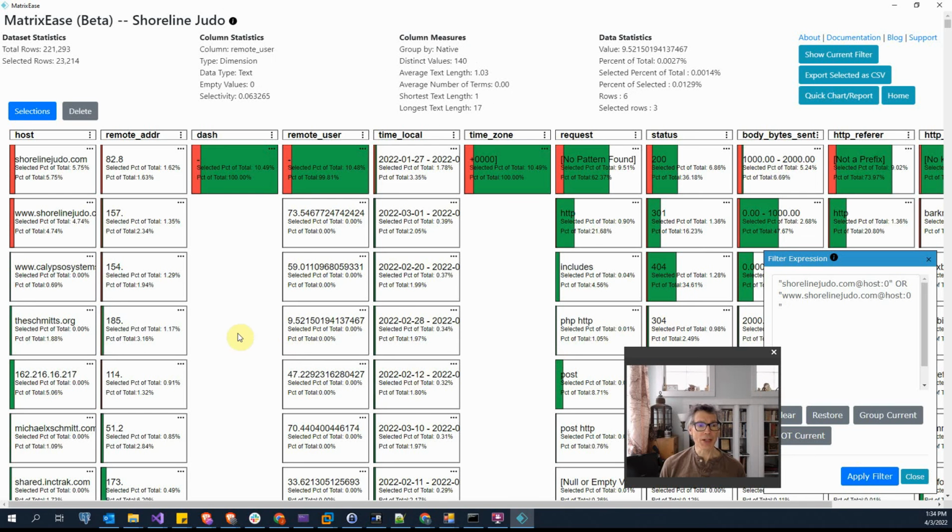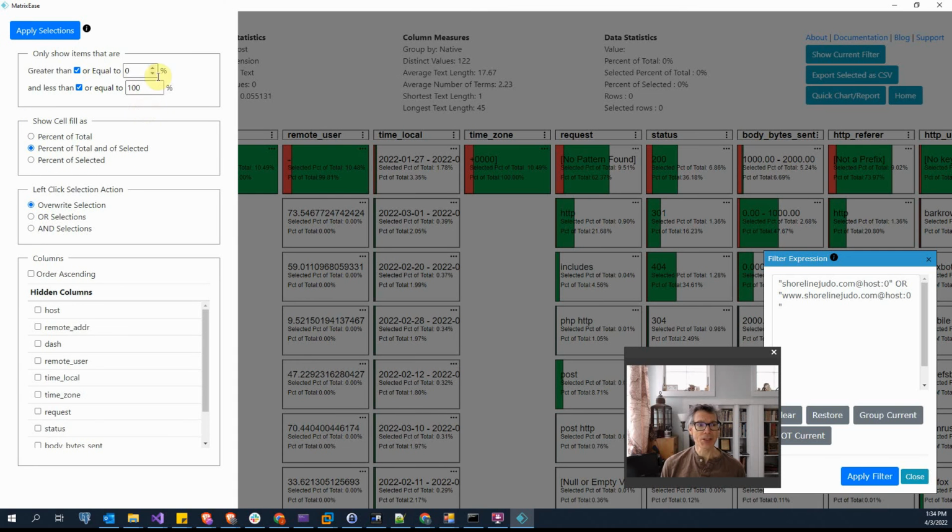Now I can see how Shoreline Judo affects all the other data, but I really want to focus in on Shoreline Judo, so I'll use the selection tool to accomplish this. Just click the selections. The selections have a couple areas. The top area, I can basically filter the data by selected percent. So I can say greater than or equal to percentage, or less than or equal to a selected percent.